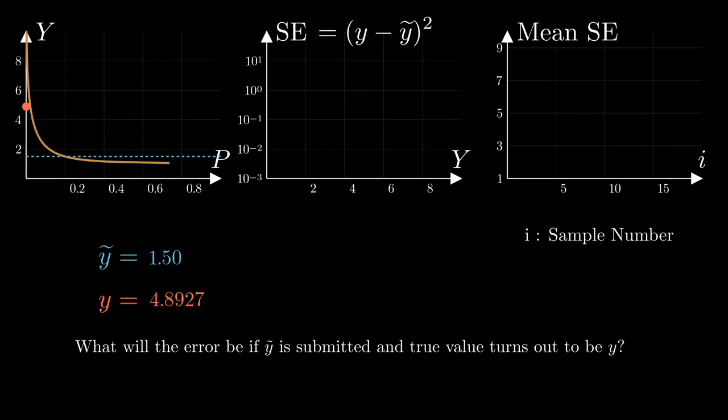So we first pick a potential decision point denoted by symbol y tilde, sample points like the red dot whose value is denoted by symbol y, and for each y calculate the squared error between y tilde and y in the middle plot. While we are sampling more points and calculating the error for each, we will also keep track of the average error of the points sampled so far in the right plot.